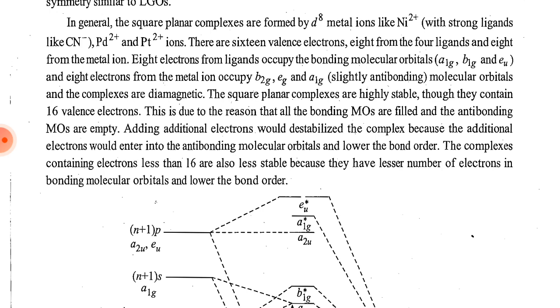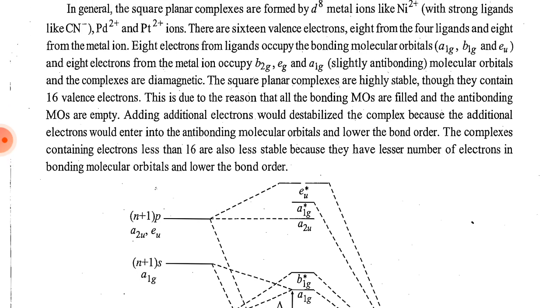There are 16 valence electrons, 8 from the 4 ligands and 8 from the metal ion. The 8 electrons from the ligands occupy the bonding molecular orbitals A1g, B1g and Eu, and the 8 electrons from the metal ion occupy B2g, Eg and A1g slightly antibonding molecular orbitals, and the complexes are diamagnetic.